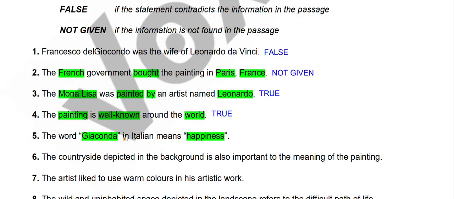So if this word's meaning is happiness, we will say true. But if this word's meaning is something else, like sad or confused, something else other than happiness, we will say false. But if we don't know the meaning of this particular word, we will say not given. Simple as that.